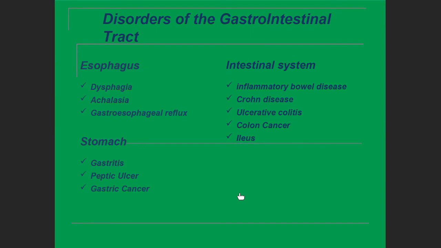Another disease I want to explain is piles.